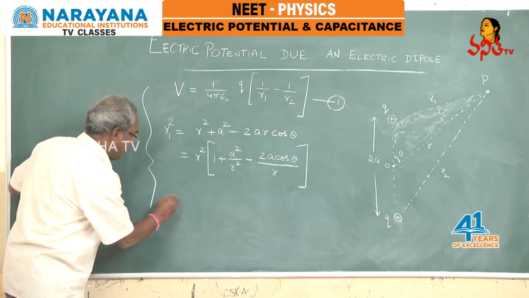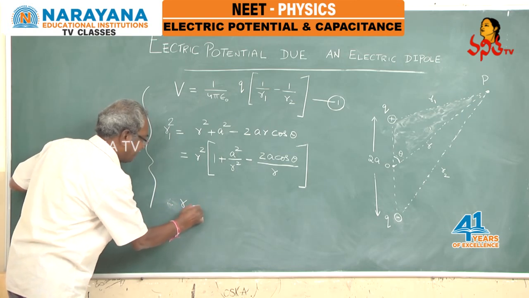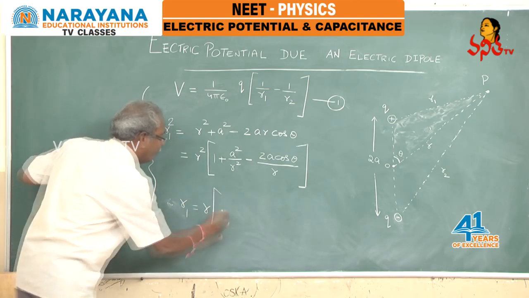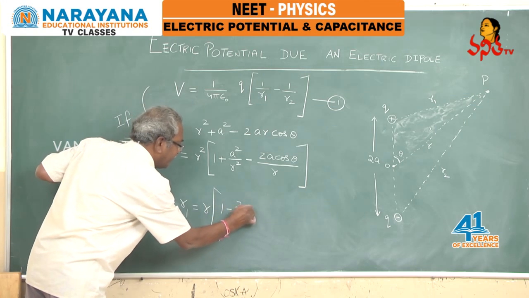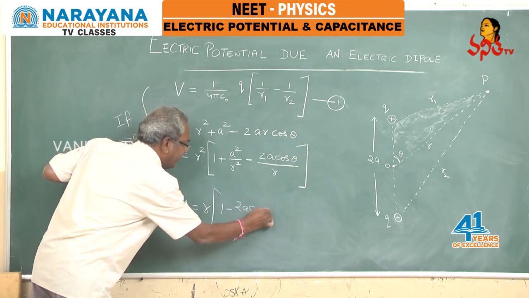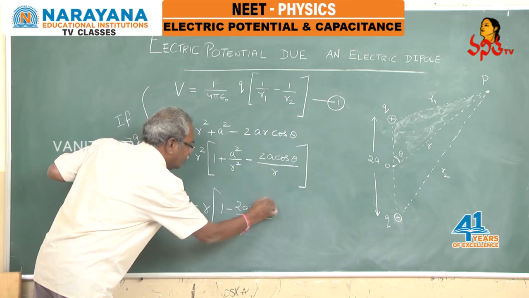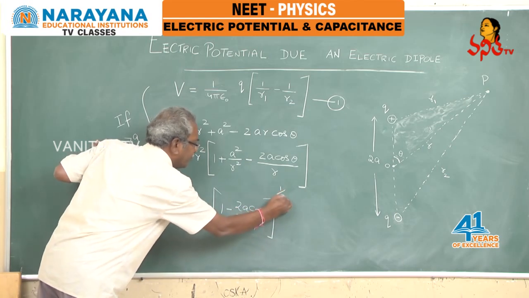Therefore, R1 can be written as R into 1 minus 2A cos theta by R to the power of 1 by 2.